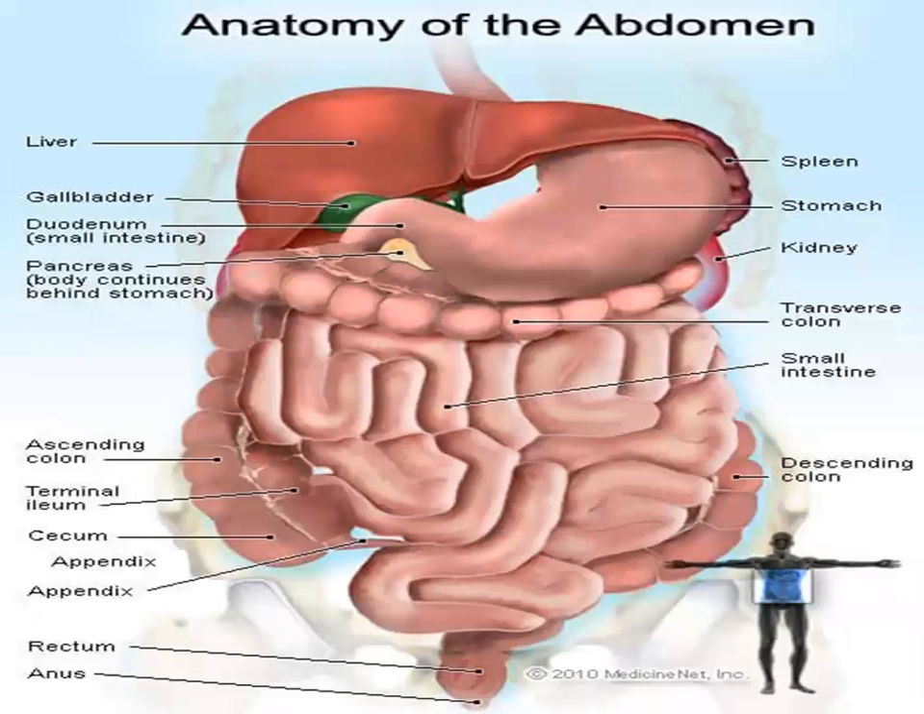This is the diagram. Anatomy of the abdomen. Liver, gallbladder, duodenum, the first part of the intestine, small intestine, stomach, spleen, pancreas, ascending colon, terminal ileum, cecum, appendix, rectum and anus.